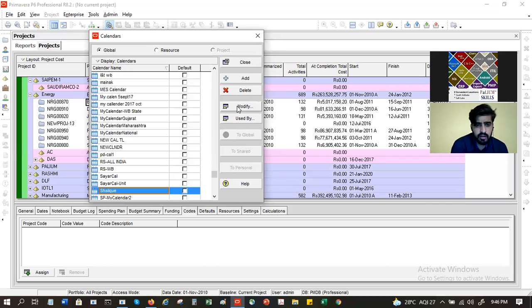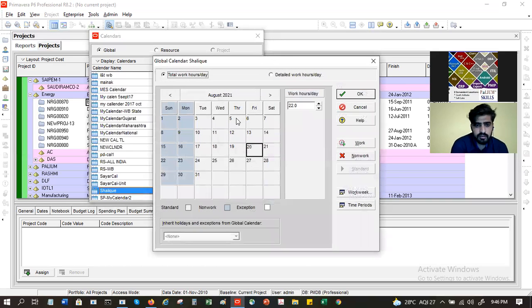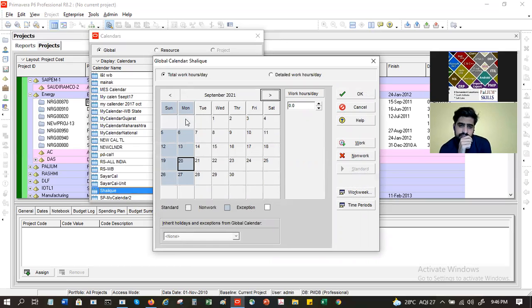Modify will show me the standard calendar which is there for this. The gray color means non-work, this is standard, and this white means exception.